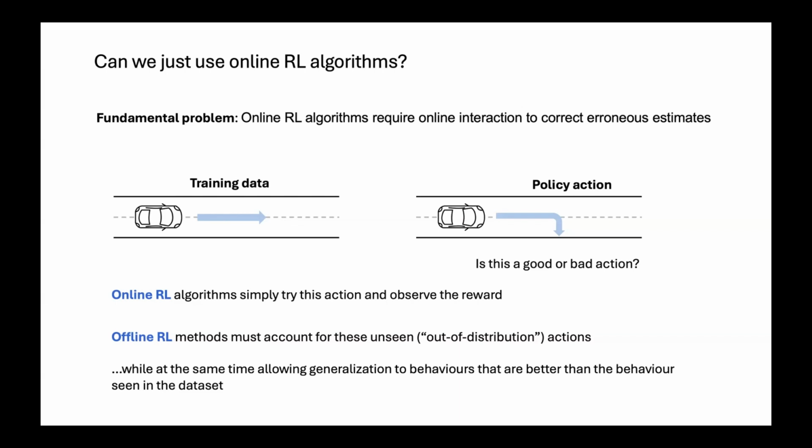And what I mean by that: imagine you want to train an agent to learn how to drive autonomously, and you have a data set which consists of a car following a road. And now the policy is wondering if driving the car off the road is a good action or a bad action. In the online RL case, the policy would simply try this action, crash the car, and realize, okay, this is actually a very bad idea. But in the offline case, we don't have this possibility. So offline RL algorithms have to specifically account for these kinds of unseen actions in the data set, while at the same time allowing some generalization to behaviors that are better than the behaviors seen in the data sets.